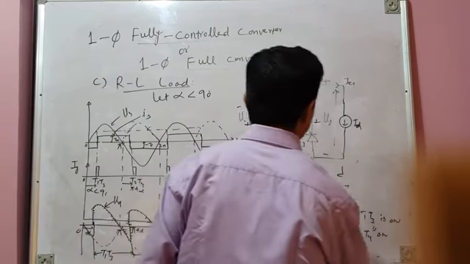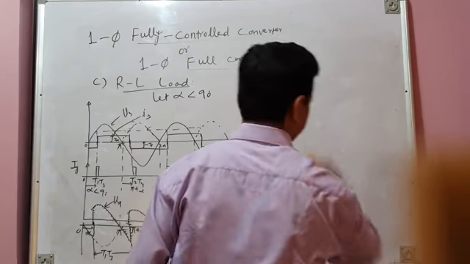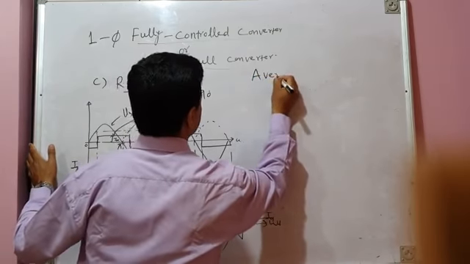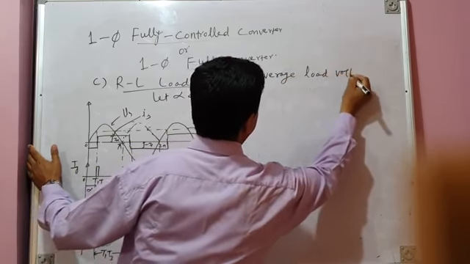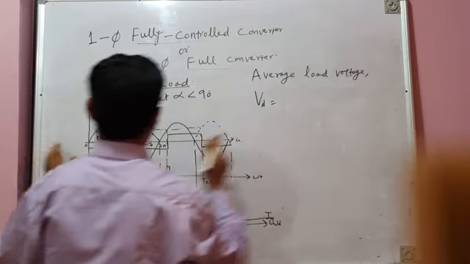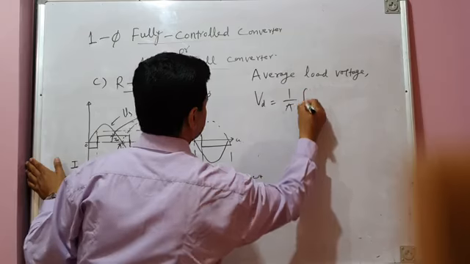Now let us derive the mathematical expression for the average load voltage. The average load voltage Vd is equal to, I can take one half cycle, 1 by pi integration.